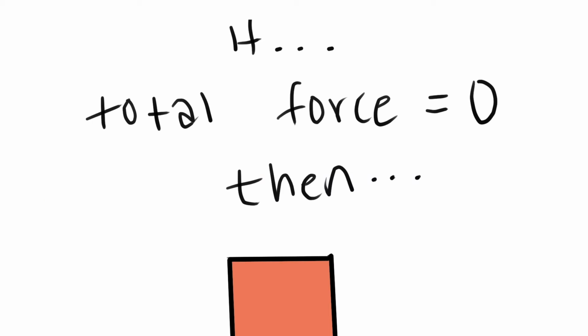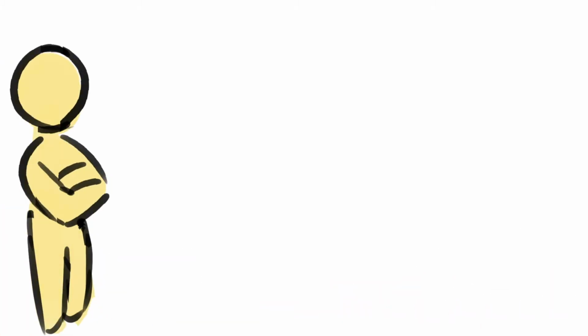For example, if you put a box on the ground and you left it there, it would stay at rest and not move until a force, like if someone pushed it, acts on it. Another example is if you have a ball that's rolling. Theoretically, the ball will keep on rolling in the same direction until a force acts on it, like if the ball is kicked in the opposite direction.